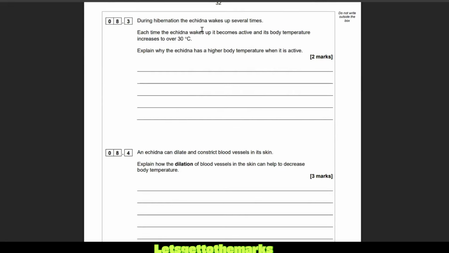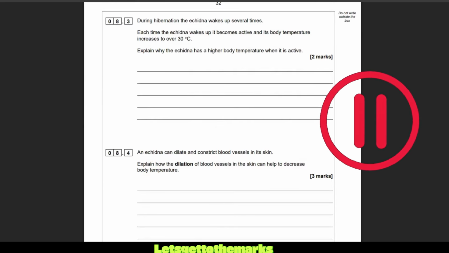8.3. During hibernation, the echidna wakes up several times. Each time the echidna wakes up, it becomes active and its body temperature increases over 30 degrees. Explain why the echidna has a high body temperature when it is active. So why does its temperature increase and go really high when it is active? Why don't you pause the video? Oh, echidna is going to become active.